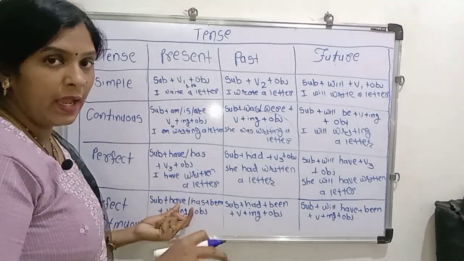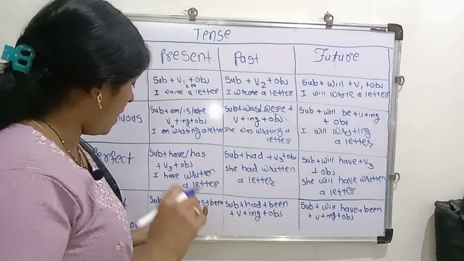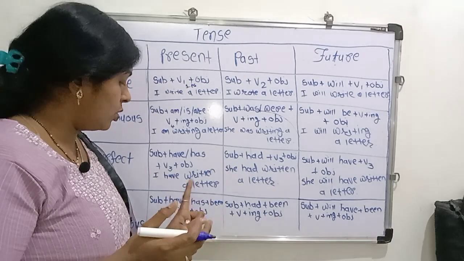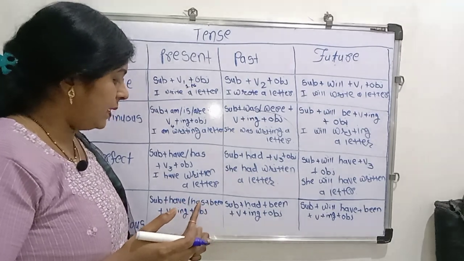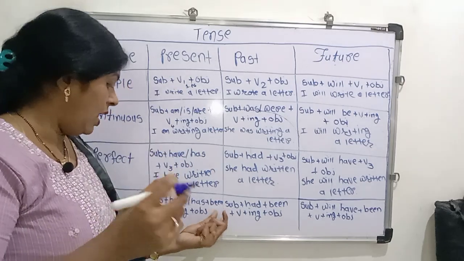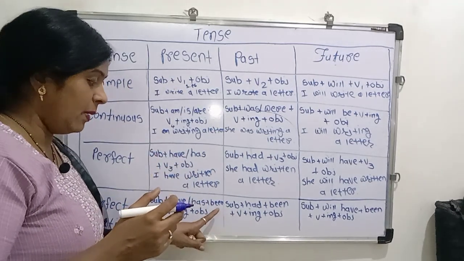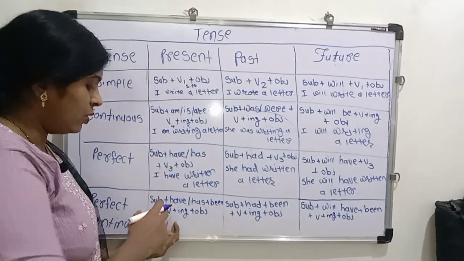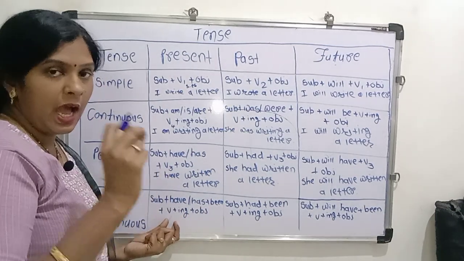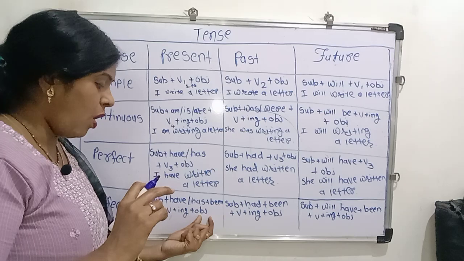use I, you, they, this time you use have, and third person singular subject, this time use has. After this helping verb, we are using been, B-E-E-N, been. After using this helping verb, we are using verb in a fourth form, means ing. Then using object,